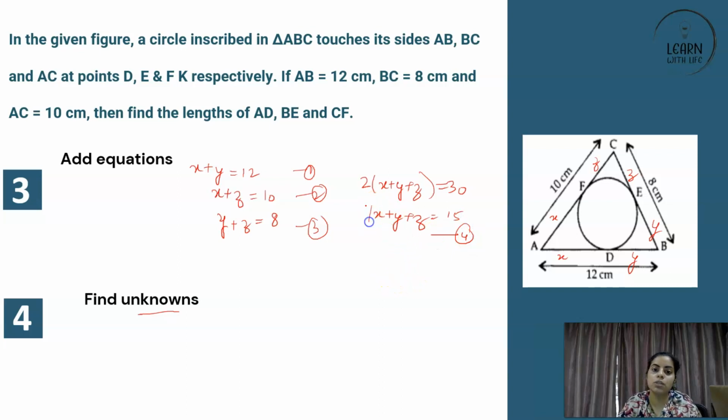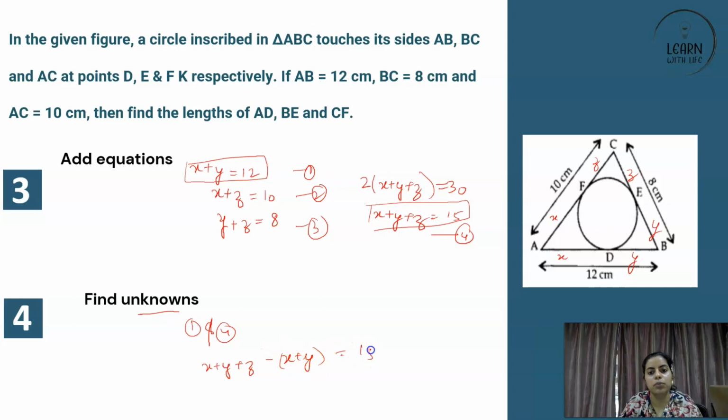But now it is all in x, y and z. So what can we do? We can solve two of the equations together. If you take 1 and 4, x plus y plus z minus x plus y is equal to 15 minus 12, which is 3. And this gives you z.